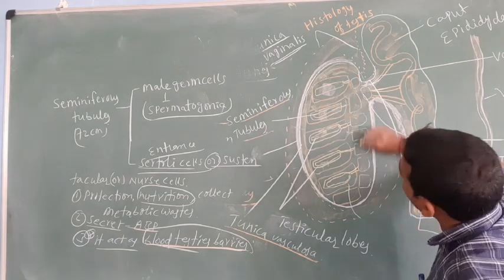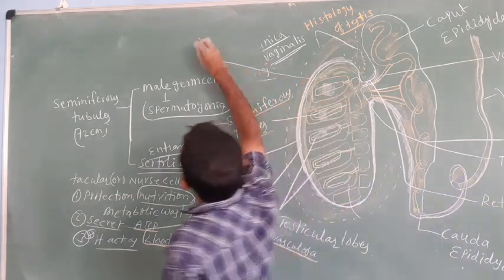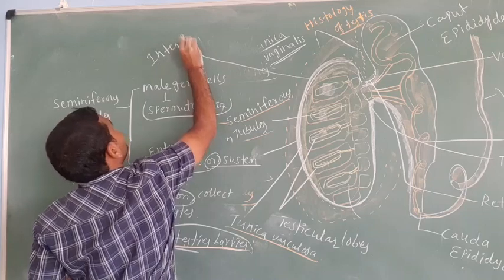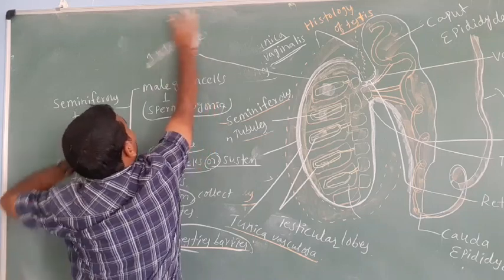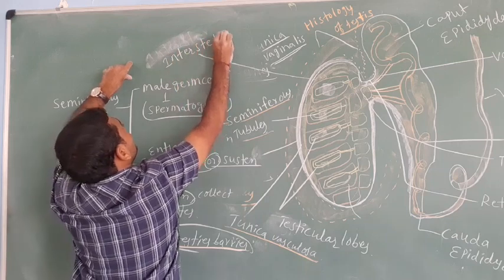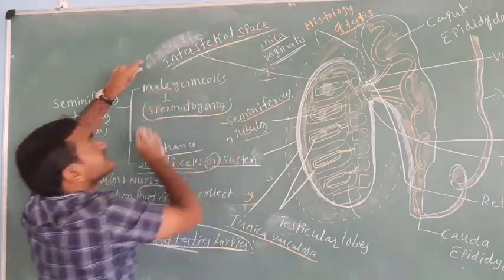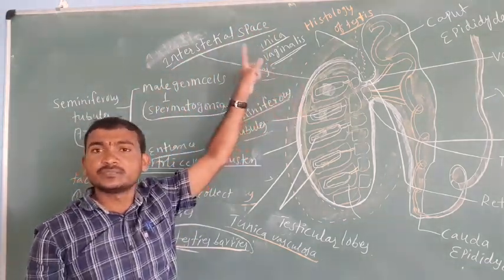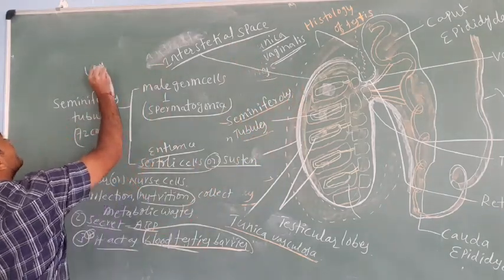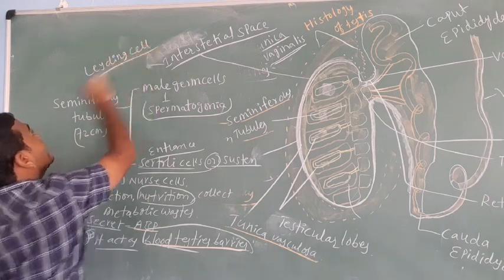Now we can observe that outside each seminiferous tubule there is a space. This space is called the interstitial space. This interstitial space contains cells called Leydig cells.